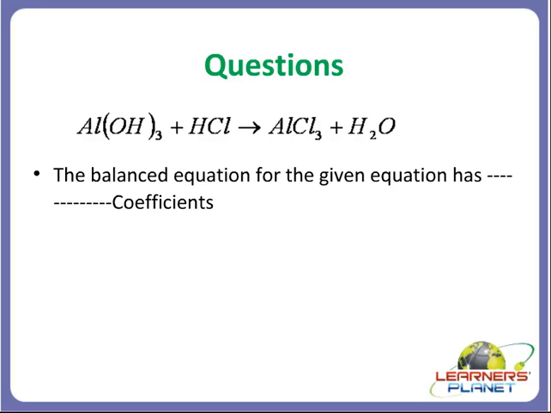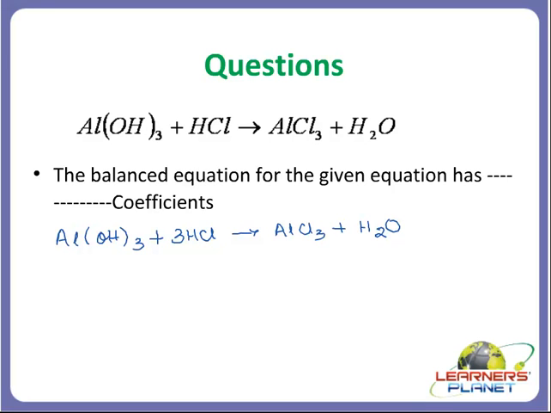So if I put 3 here, my equation will become Al(OH)3 plus 3HCl gives AlCl3 plus H2O. Now is my equation balanced, students?